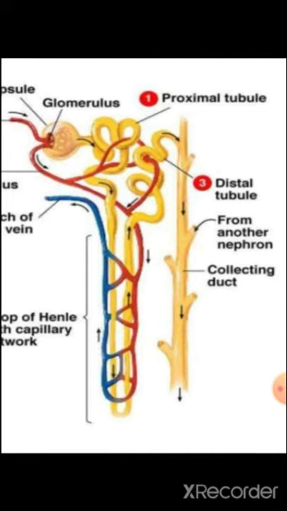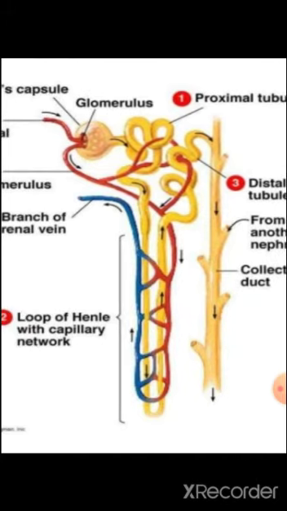There are two convoluted tubules, one the PCT and the other the DCT. PCT is the proximal convoluted tubule and DCT is the distal convoluted tubule. The U shape of the tubule is here the loop of Henle.